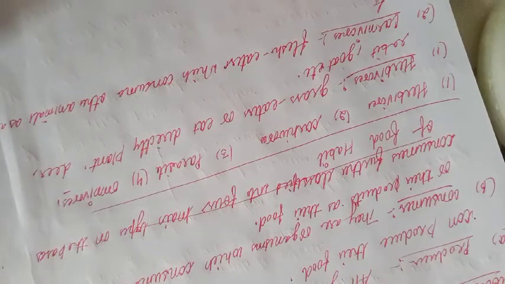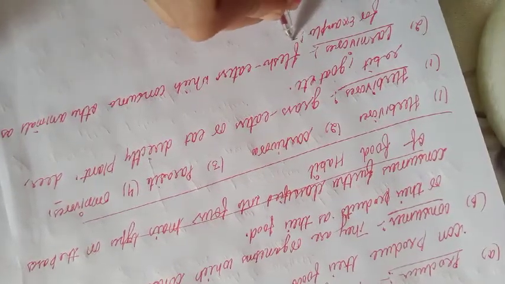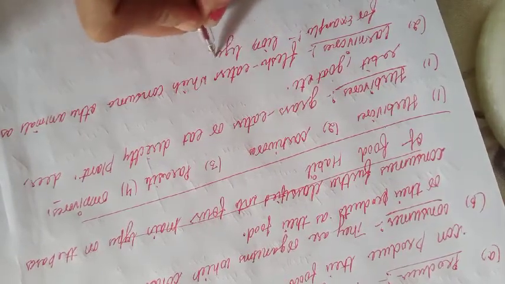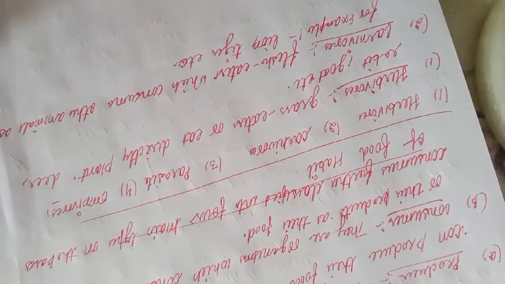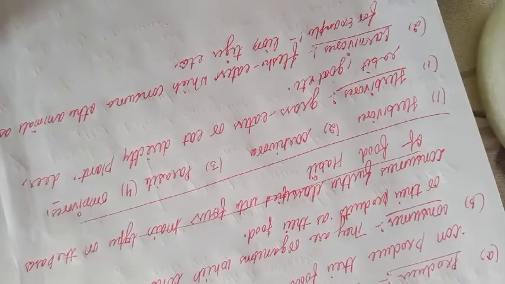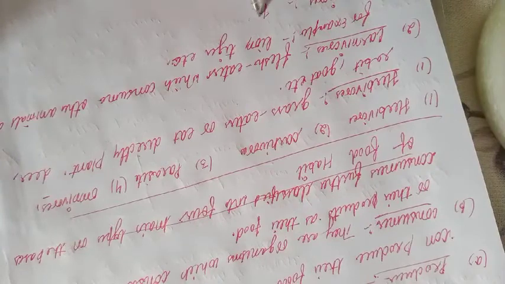For example, lion, tiger, etc. come under the carnivorous animals. Now the third one is omnivorous, and who comes under the omnivorous category? We do. Human beings are omnivorous.